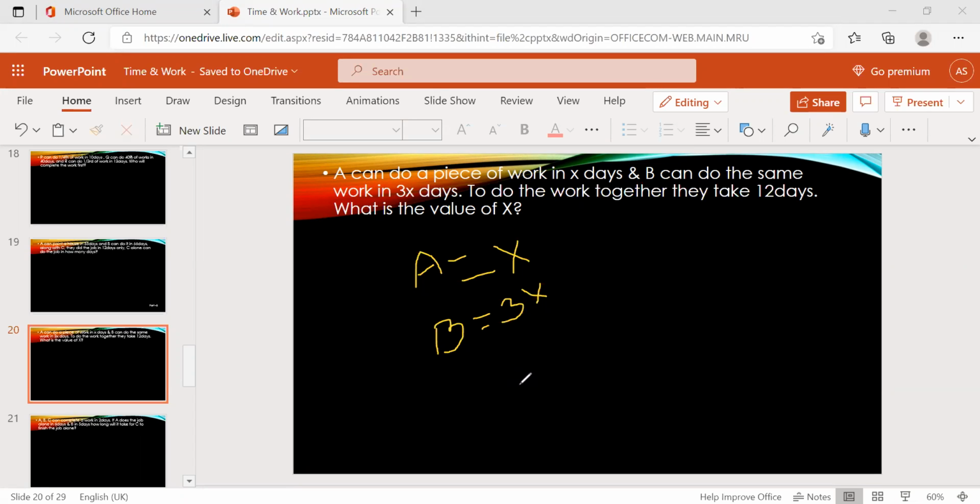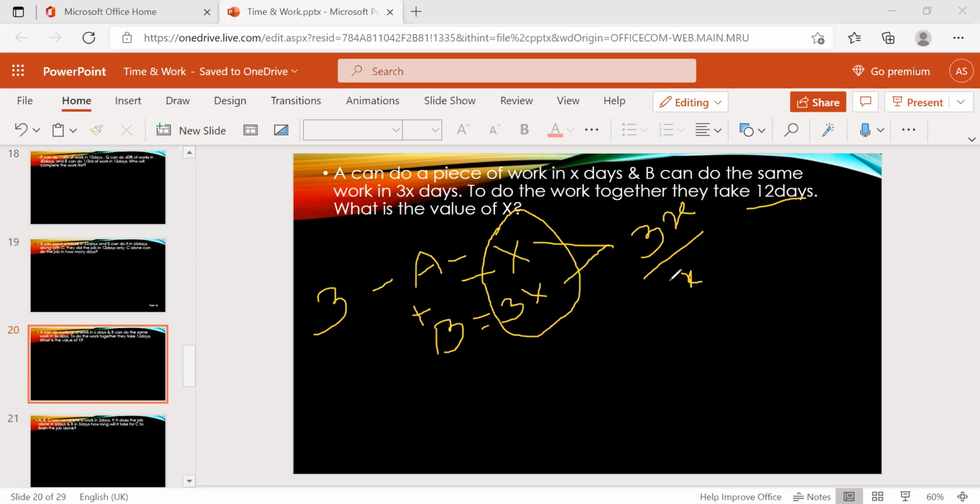Same procedure. What they're asking: together, they gave together. That means A plus B they gave already, so 12 days. So X and 3X: take the LCM of these two, which is nothing but 3X. Now A's capacity is 3X by X equal to 3. Now B's capacity is 3X by 3X equal to 1. So the efficiency of A is 3, and the efficiency of B is 1.